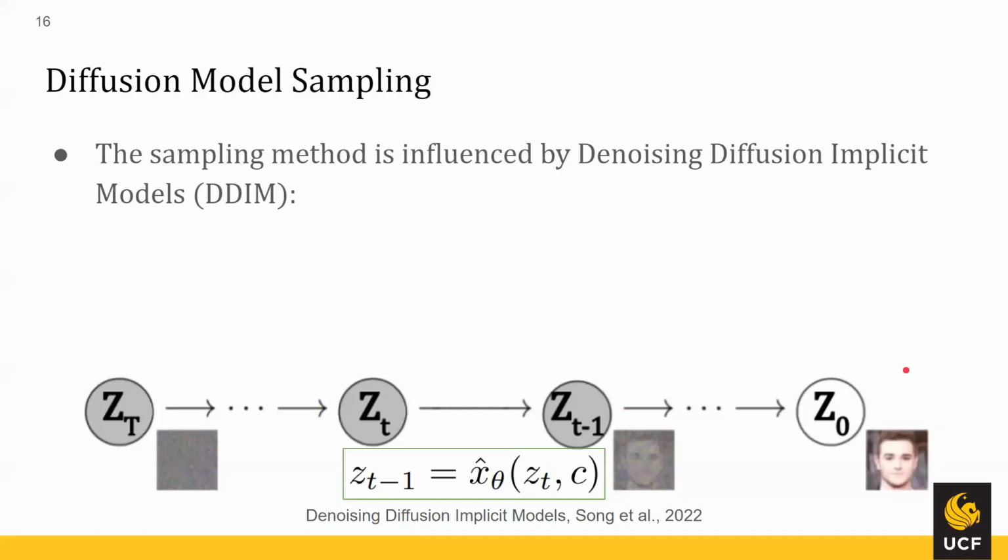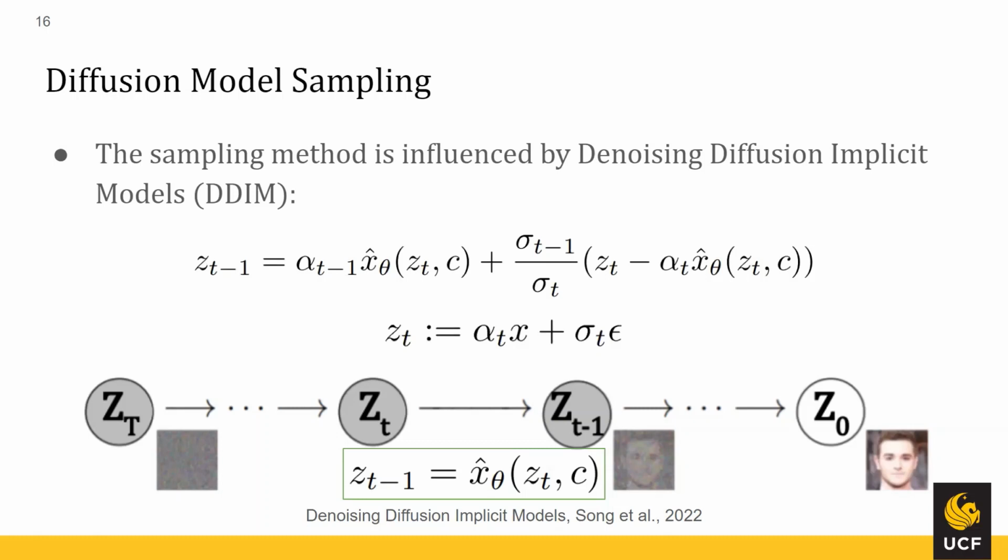And lastly, we can talk about sampling. So they determined that they would use the sampling method given by the DDIM paper, which we heard about in the stable diffusion presentation. This formula can be defined as above. We're having our alpha and sigma parameters, or sorry, signal to noise ratio parameters once again, and they're going to be applied to our denoising model to help get z_t minus 1 from any given z_t.